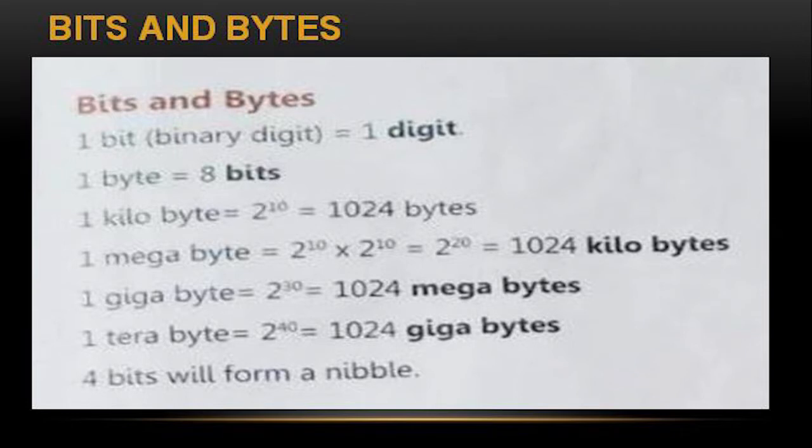1024 MB is equal to 1 GB. That means if 1 GB of data means how much? 1024 megabytes. If you use 1024 MB of data, that is equal to 1 GB of data. 1024 GB is equal to 1 TB, terabytes. This is called bits and bytes. 4 bits will form a nibble.